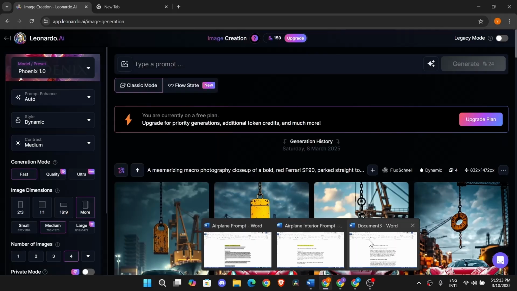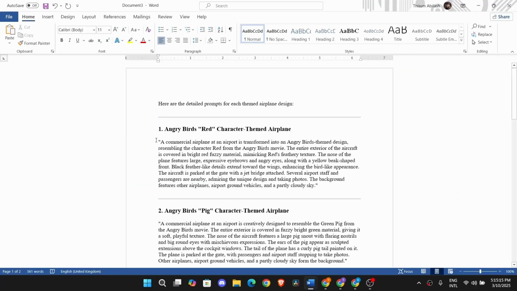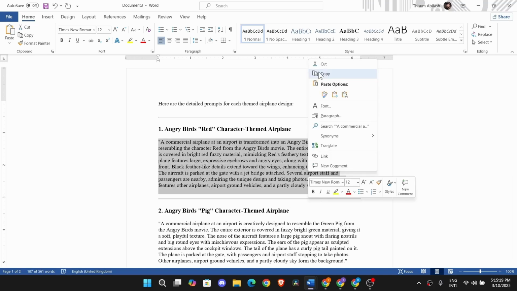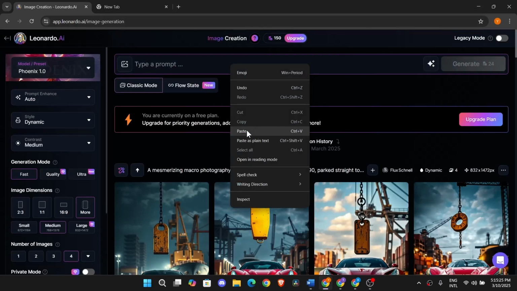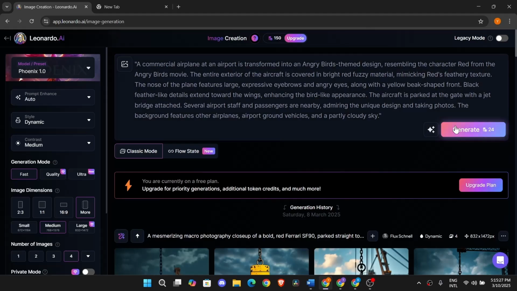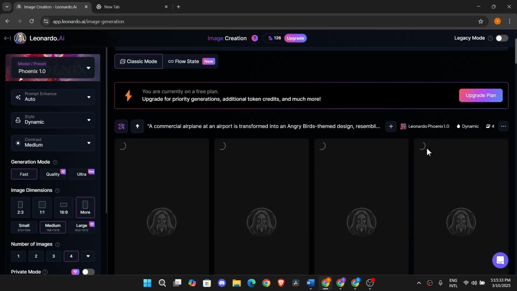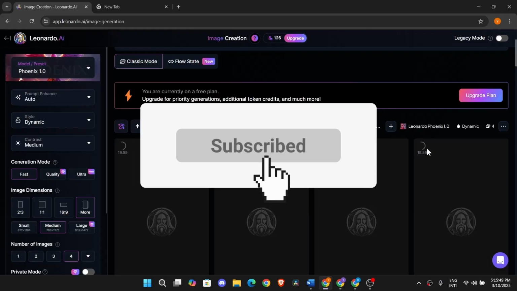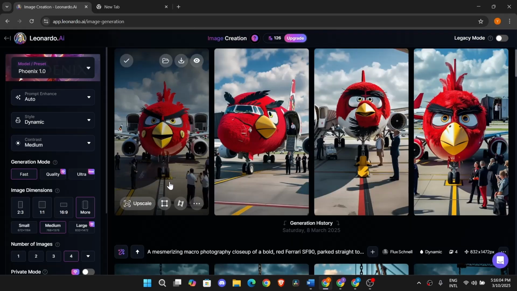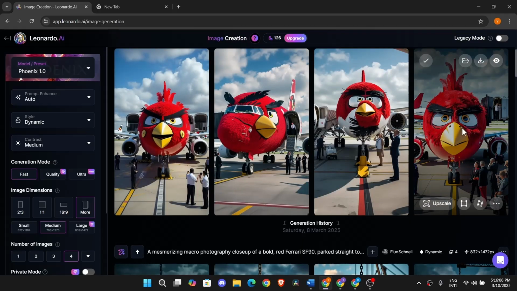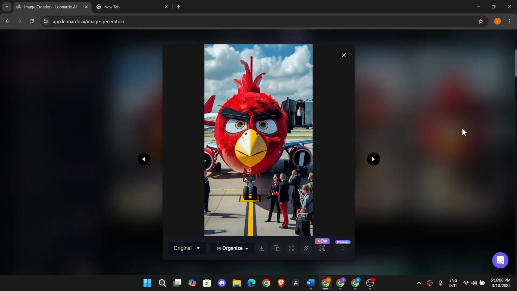Once that is done, I am going to copy this exterior prompt from the Word file which says the red character from the Angry Birds movie, and paste it to Leonardo AI, like this, and click on Generate. And this was the result it gave. This is looking absolutely great.